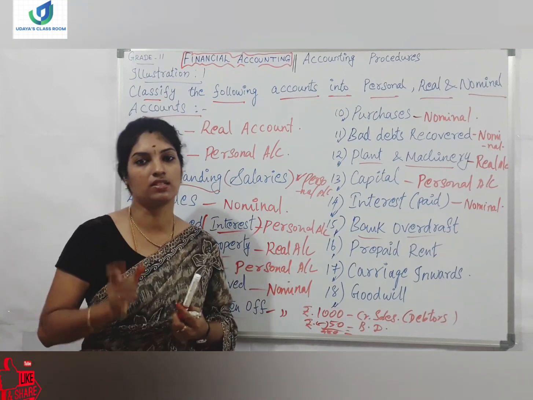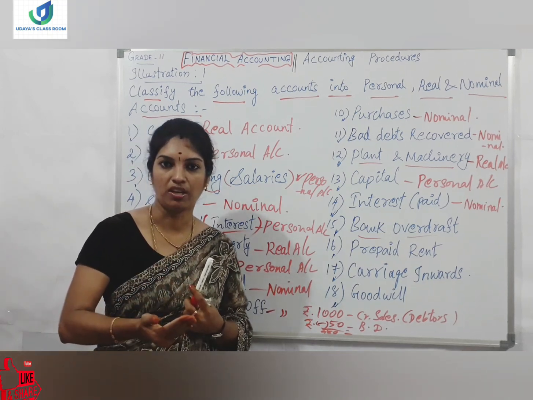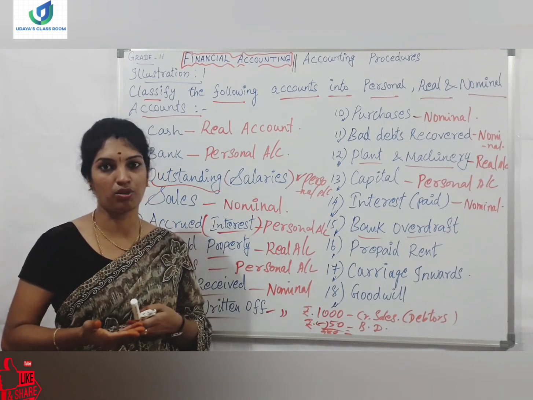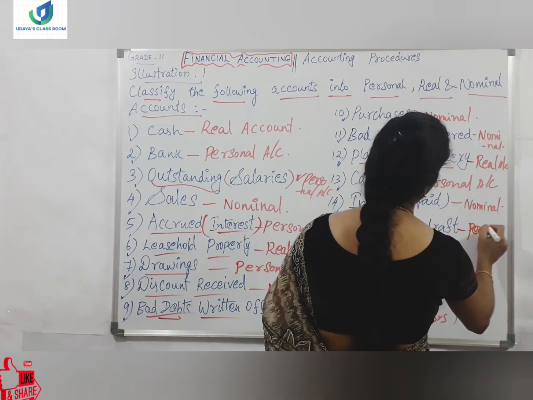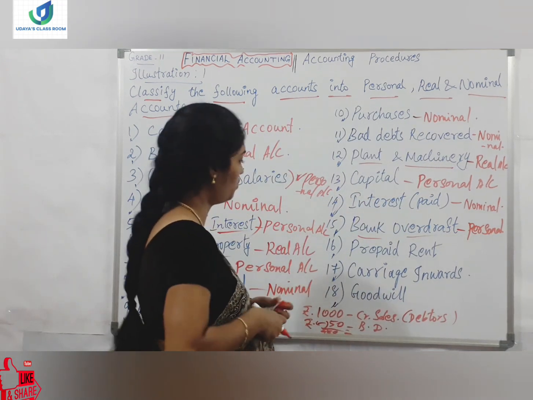The 10,000 extra amount will be called bank overdraft. A little later I have to pay it to the bank. So the extra amount is a liability for me because I have to repay the bank, right? So the bank overdraft is also a personal type of account, so it's related to money.